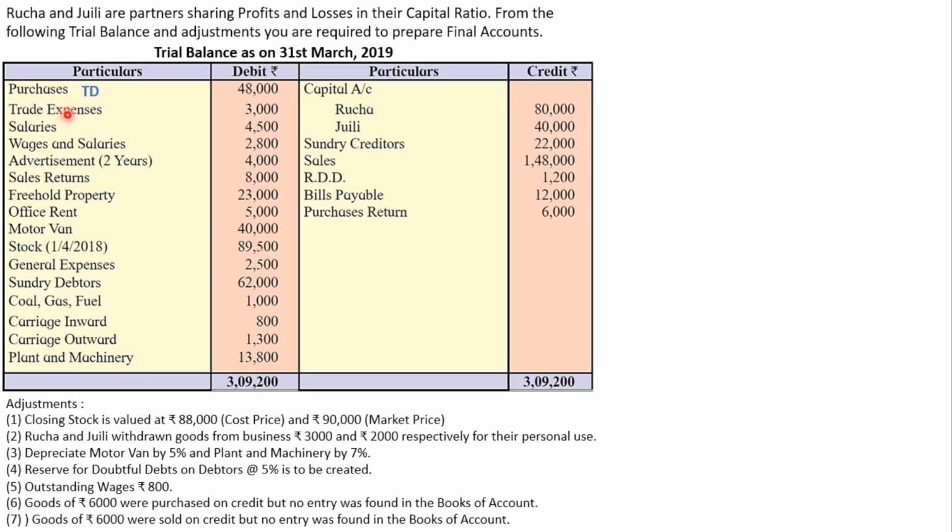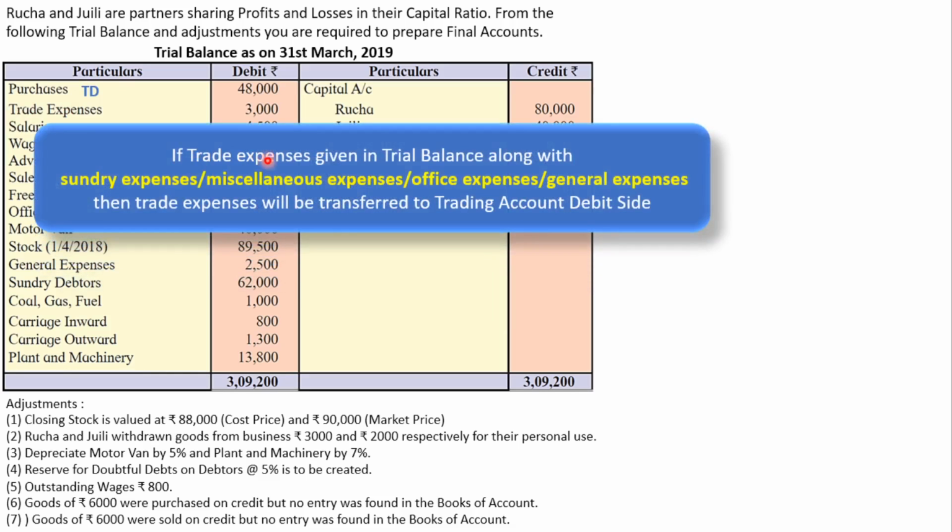Trade expenses. Now remember guys, if trade expenses given in the trial balance along with sundry expenses or miscellaneous expenses or office expenses or general expenses, then trade expenses will be transferred to trading account debit side. मतलब जब भी trade expense आपको trial balance में दिया होगा, you have to search for these items. Now remember, ये चारों trial balance में नहीं होंगे. Out of this, one will be there.